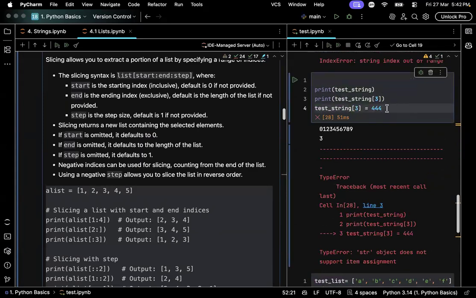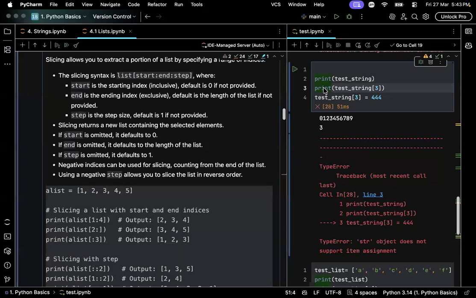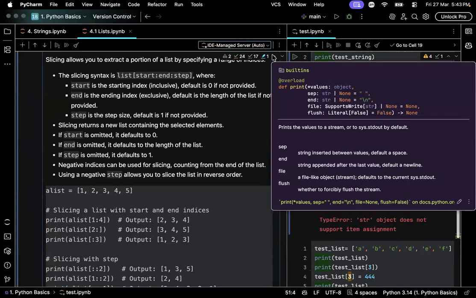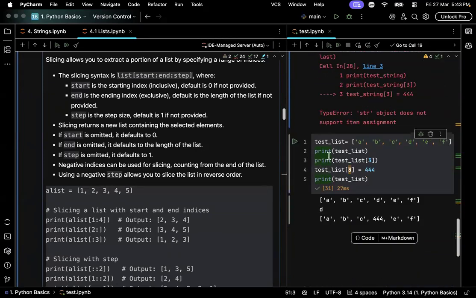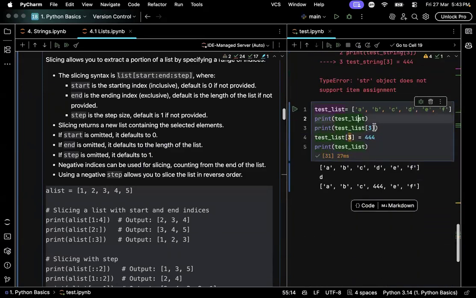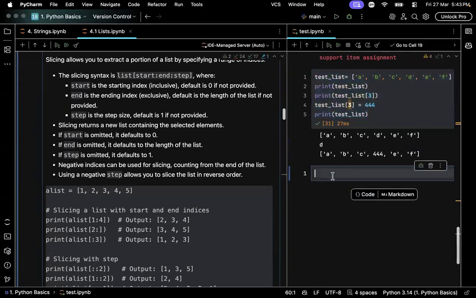The sole reason why this happened is that a string is immutable. You can only create it, you can access it, but you cannot replace its data directly. Here, what we are practically doing is asking Python to replace the third character in our string with this value. This is the reason why it fails. A string, as I told earlier, is a data type, and data types are immutable. You can create them, access them, but you cannot modify them once they are created. But a list is a data structure, and a mutable data structure too.